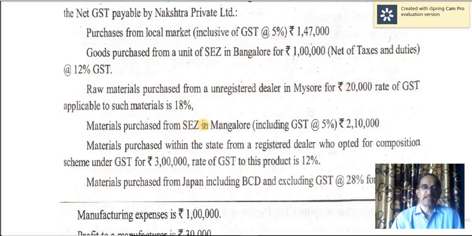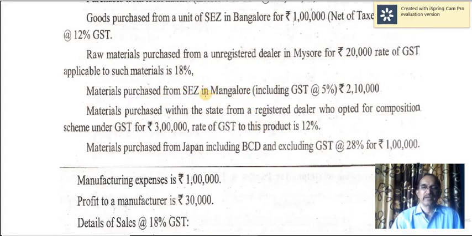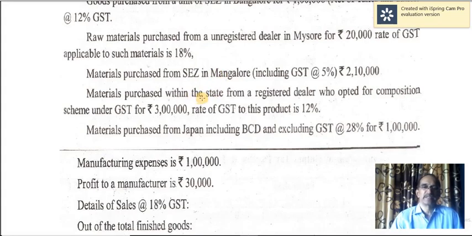Materials purchased from special economic zone. Even here, yes, that is taxable, and that is to be included in transaction value. Materials purchased within the state from a registered dealer who opted for composition scheme under GST for rupees 3 lakh. So what is this composition scheme? See, in the absence of composition scheme, for different goods, you pay different taxes depending upon the stipulated rates. There may not be a single rate, there might be different rates.